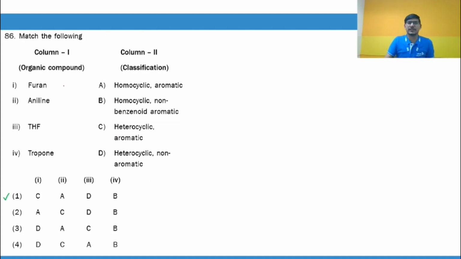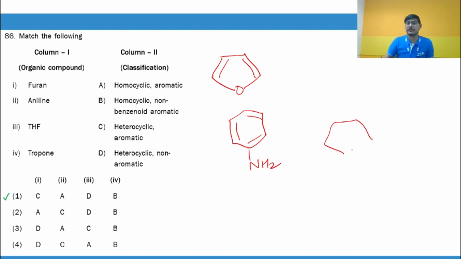I'll draw the compounds for you, then you can check for yourself. Furan is this. It is heterocyclic aromatic, non-benzenoid. Okay. Aniline, guys, is this. It is aromatic. It is benzenoid. Then THF, you just hydrogenate this compound. It is non-aromatic. It is heterocyclic and it is non-benzenoid, obviously. Tropone, guys, is this. It's a 7-membered ring. It is obviously non-benzenoid, but it is aromatic and homocyclic. Okay. So you can check that for yourself. So this will come out to be the correct answer.